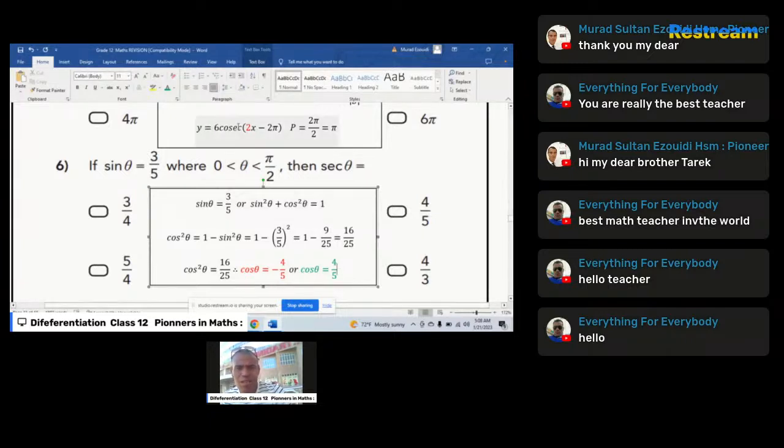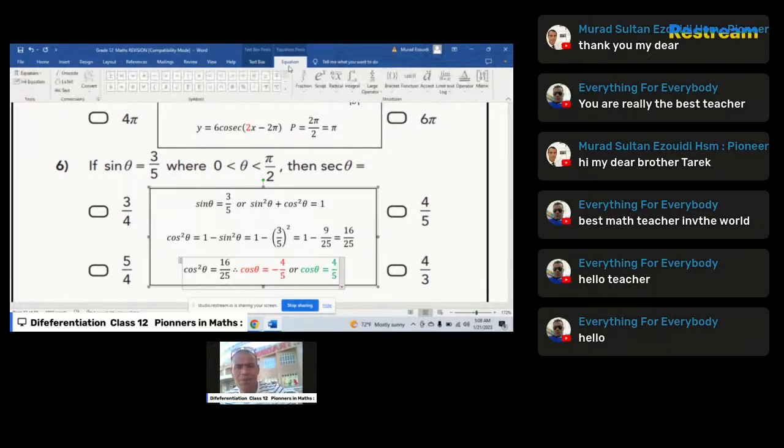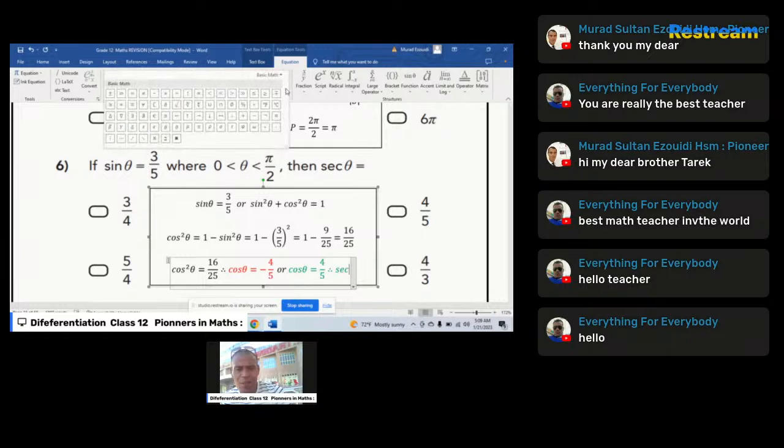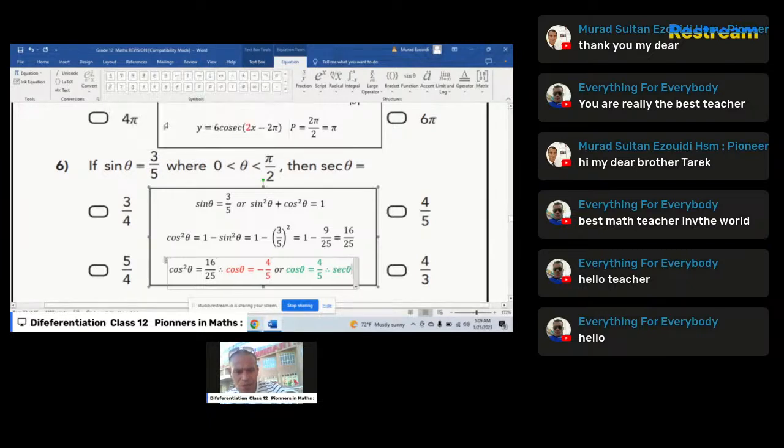Sec of the angle theta, in fact, is the reciprocal of 4 over 5, which is 5 over 4.